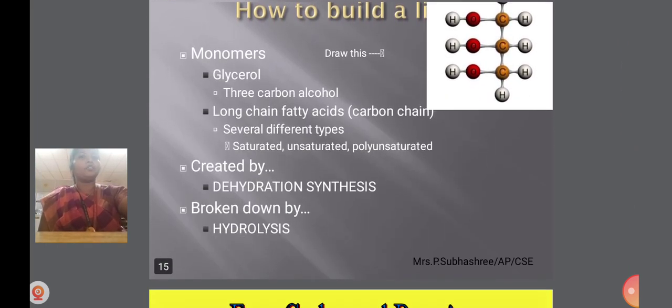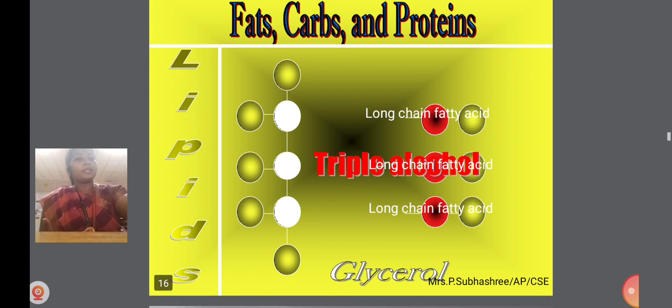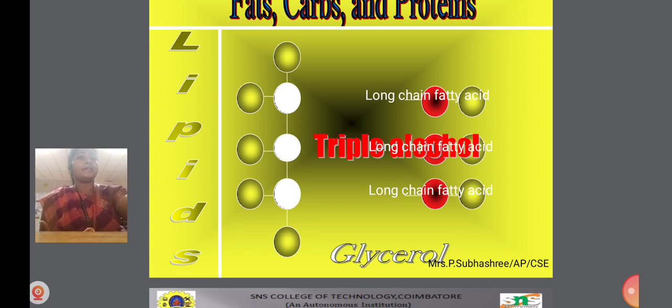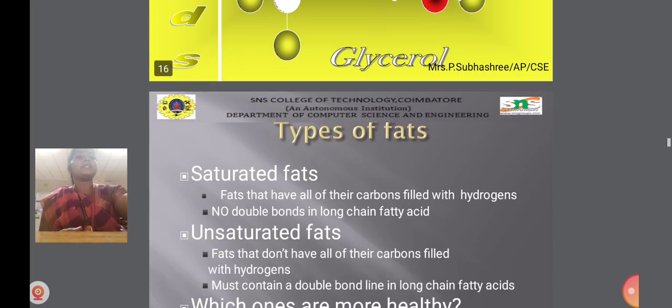How to build a lipid? The monomers: glycerol, a three-carbon alcohol, and long chain fatty acids, that is a carbon chain. There are several different types: saturated, unsaturated, and polyunsaturated fatty acids. Lipids are created by dehydration synthesis. Already we have seen, if there is a lack of water, the body takes glucose or fructose to gain energy. Lipids are broken down by hydrolysis. Hydrolysis means giving water, preventing water scarcity inside the body. So fats, carbs, and proteins. A triple alcohol and long chain fatty acids form a lipid, that is a glycerol.